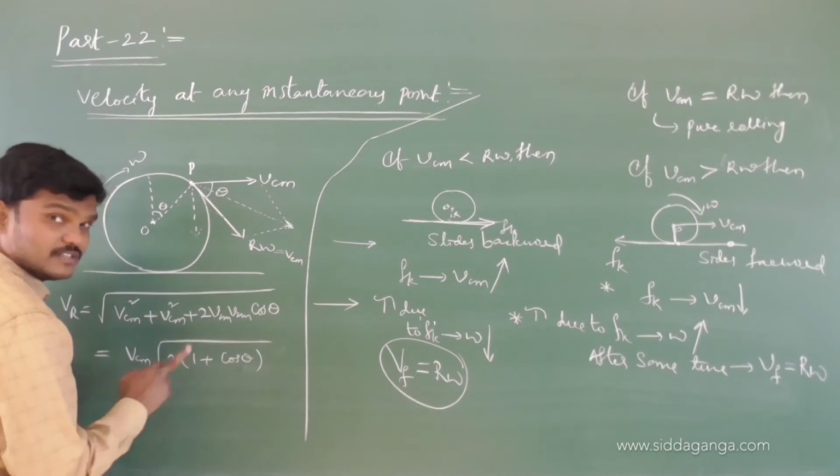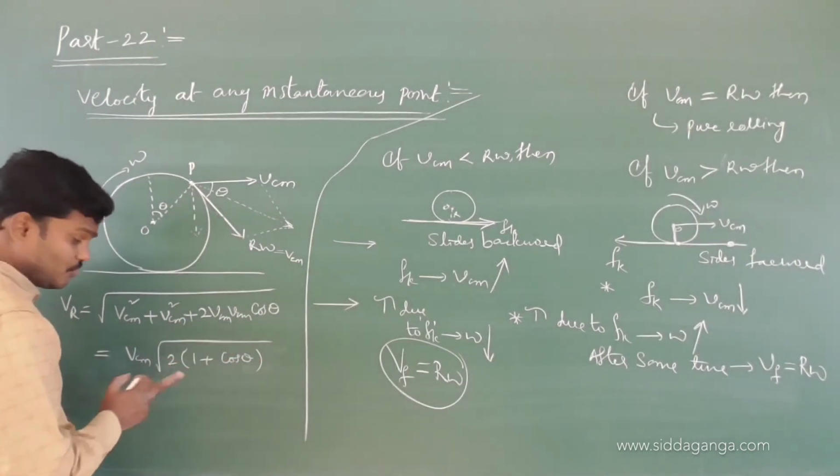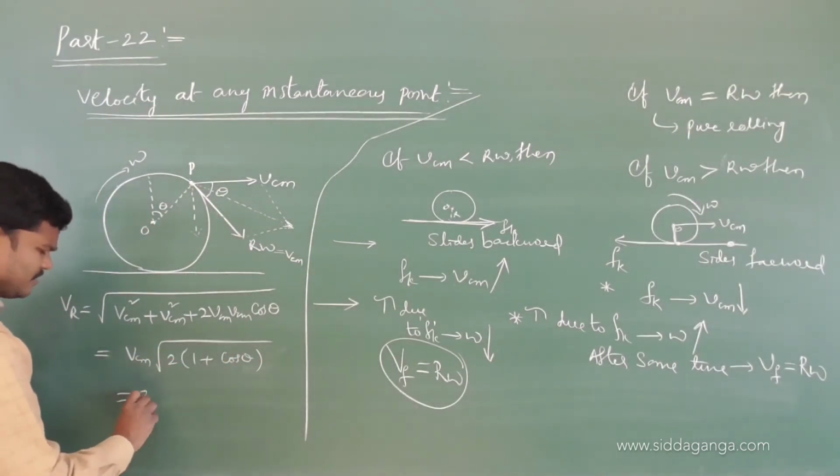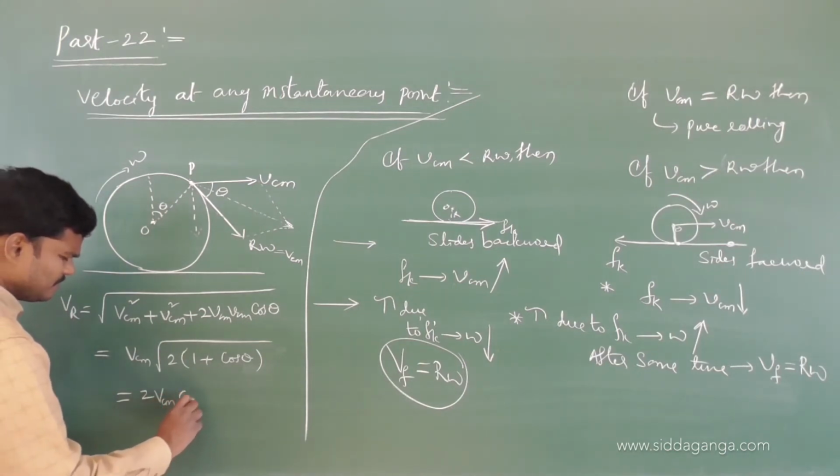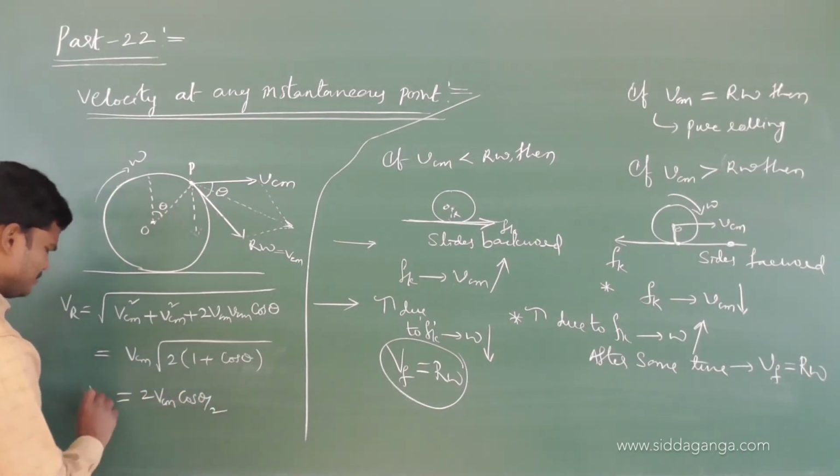Minus 1 plus 1 cancelled. 2 times 2 is 4, take the square root outside. Then the value you will get is 2 VCM cos theta by 2. So, this is the resultant velocity.